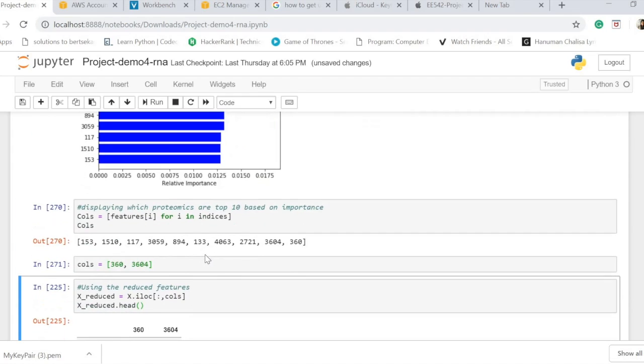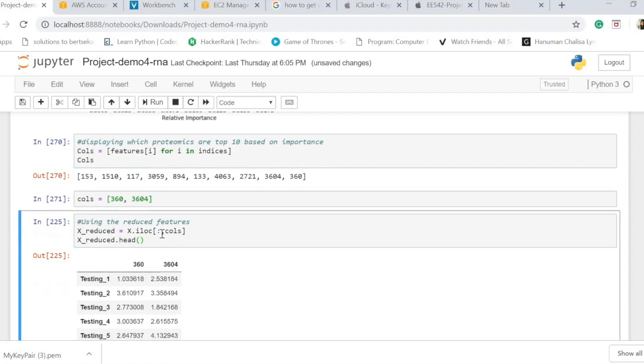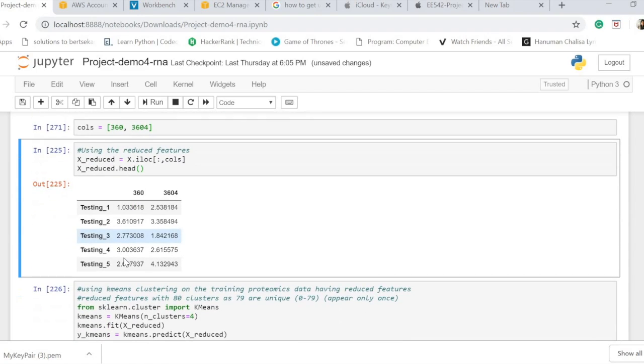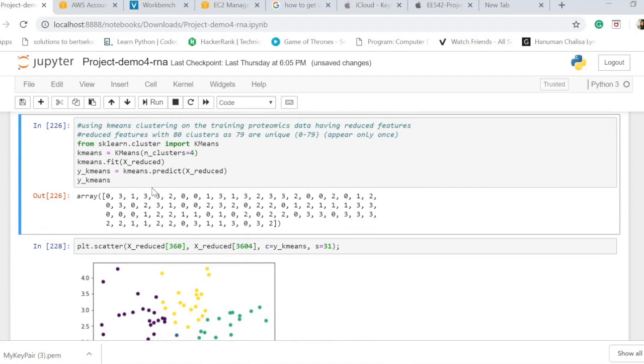We have tried the different combinations, and it seems like we have gotten better results when we take the first top 2. And now this is the reduced comparison. So it just takes the columns for 360 and 364. And now we use k-means clustering on the data which is provided to us.